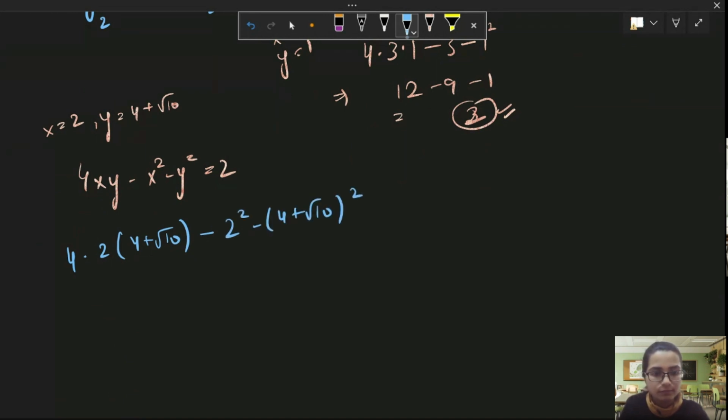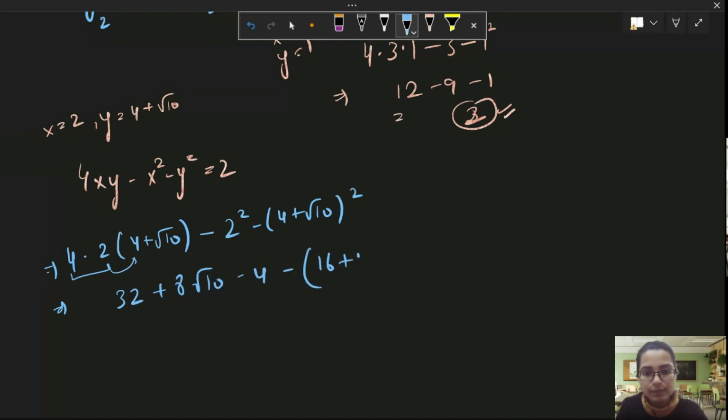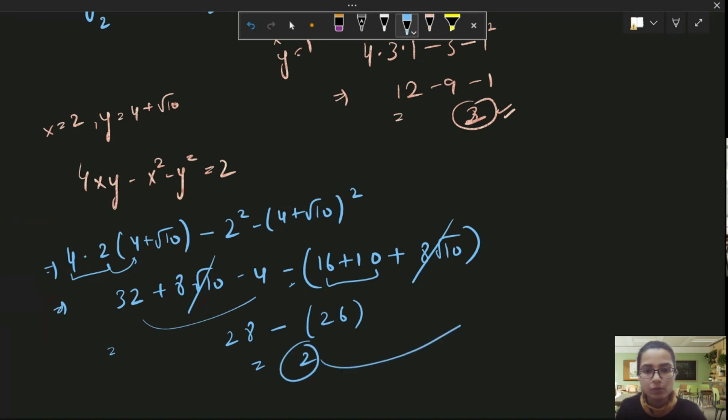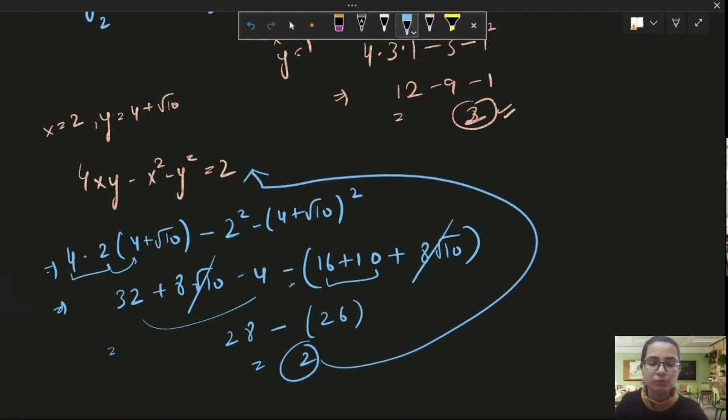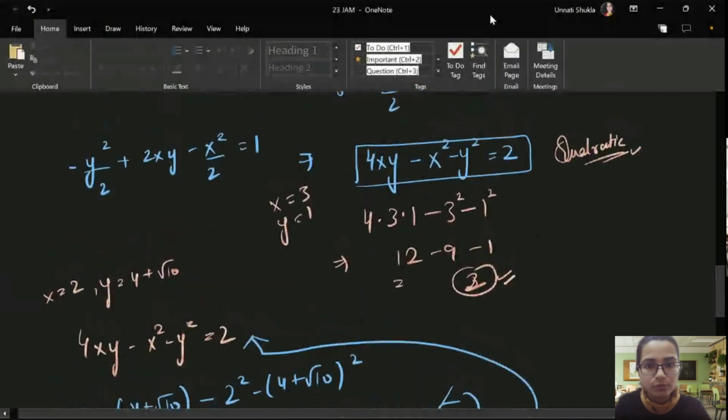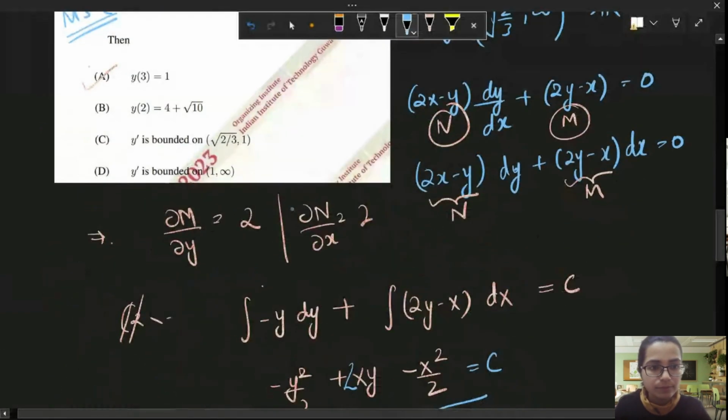Let's see if this satisfies or not. This is 8 times 4, which is 32, plus 8 root 10, minus 4, minus 16 plus 10 plus 8 root 10. So 8 root 10 and 8 root 10 will cancel each other because there is a minus sign. Then 32 minus 4 is 28, minus 26. So this is equal to 2. This also satisfies because the RHS was equal to 2. So this means that the second option is also correct.